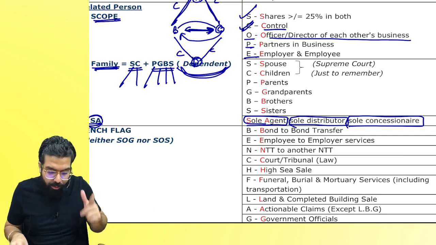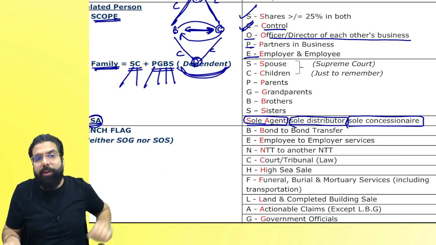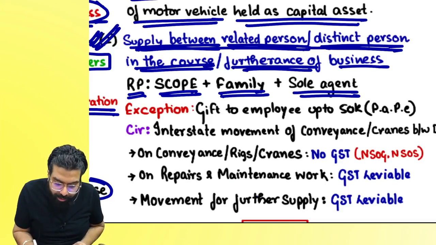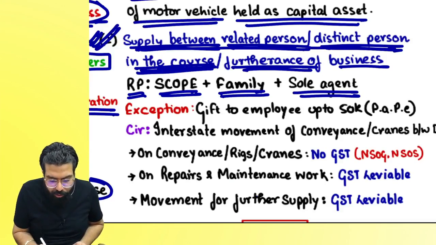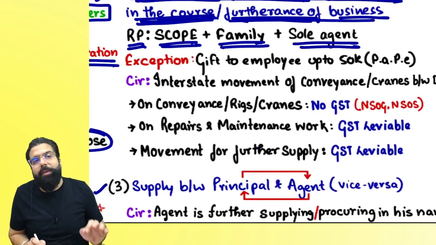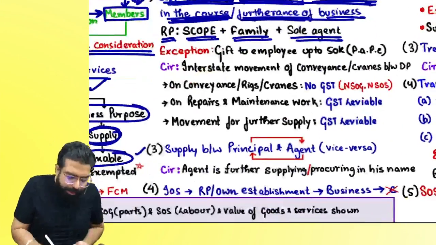Are we clear, everyone? They both will be treated as establishment of distinct person. And whenever there is a supply between related person or distinct person in the course or furtherance of business, that will always be a supply. There is an exception over here.